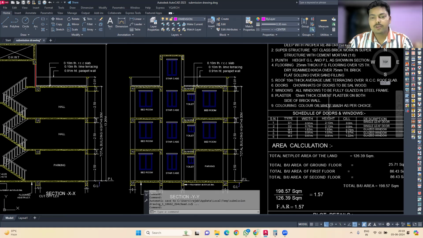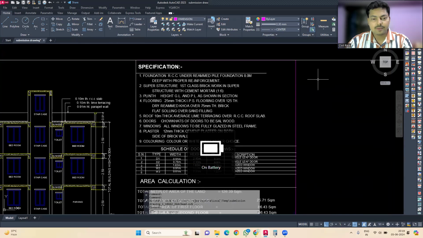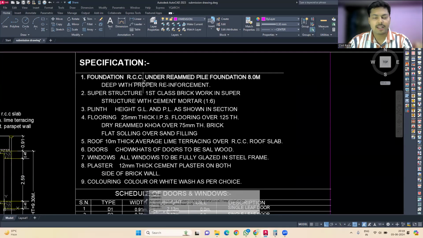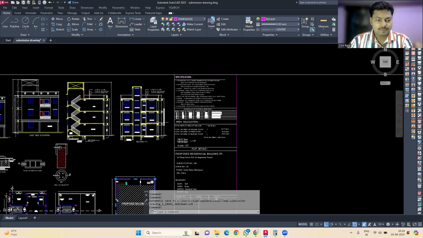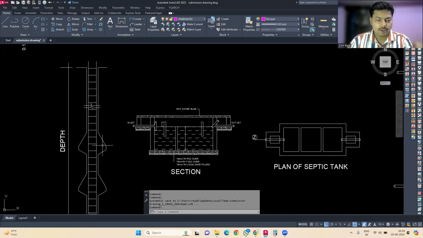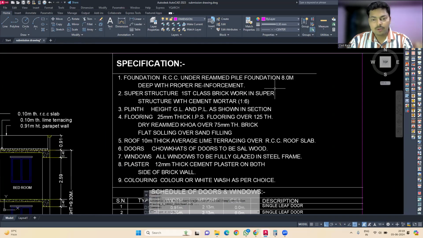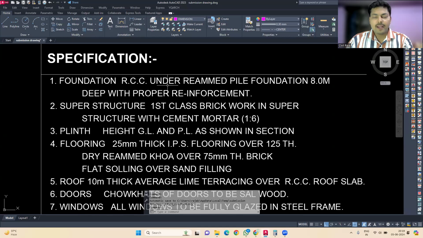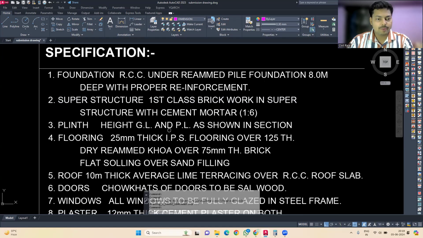Then you can see we have this notes section over here, and in this one we have to mention the specifications. Like for here, the first thing is the foundation is RCC under reamed pile. Okay, so what is an under reamed pile? That bulb that I've shown you, that is the under reamed pile. Okay, now the under reamed pile foundation is 8 meters deep with proper reinforcement.